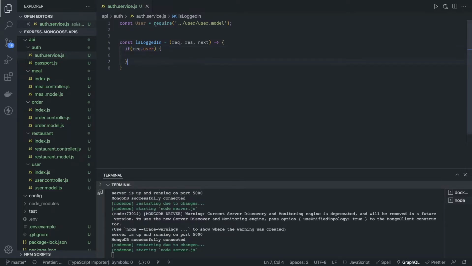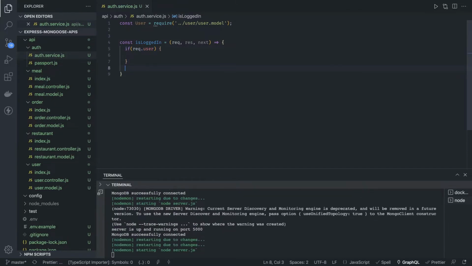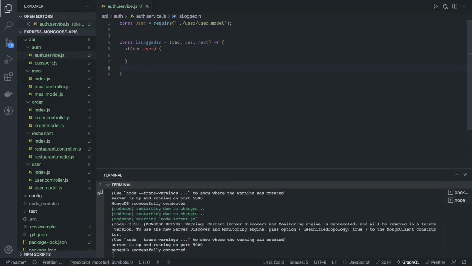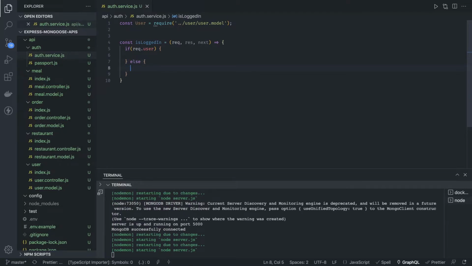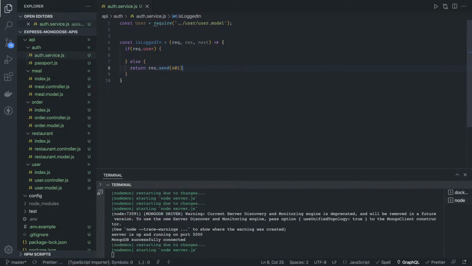If request.user is there, that means we are logged in and the request object contains the user payload. If we are logged in successfully but somehow the user object is null, then we should return response.send 401 for not authorized.